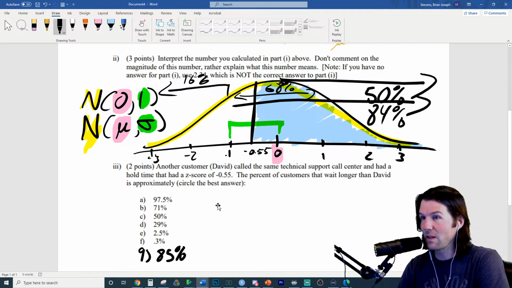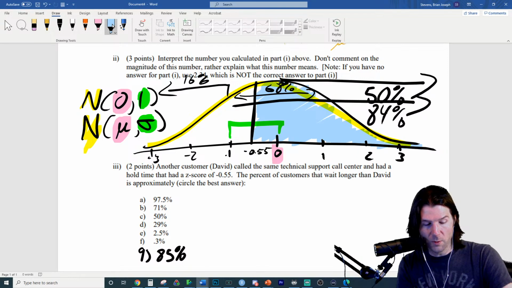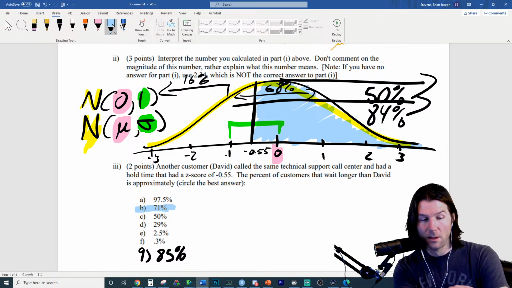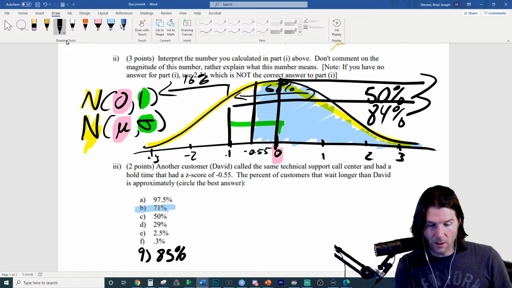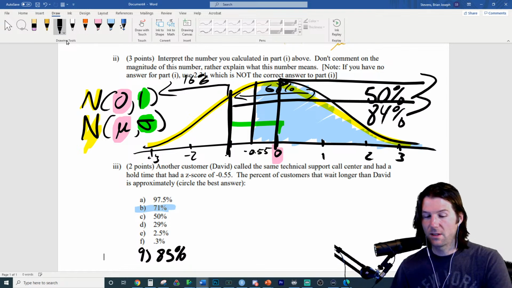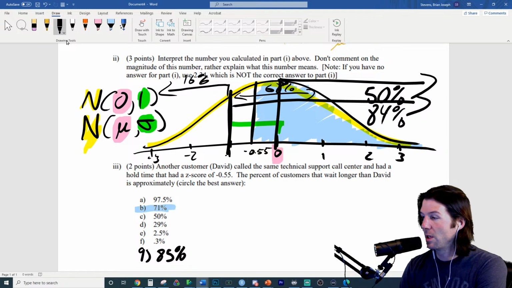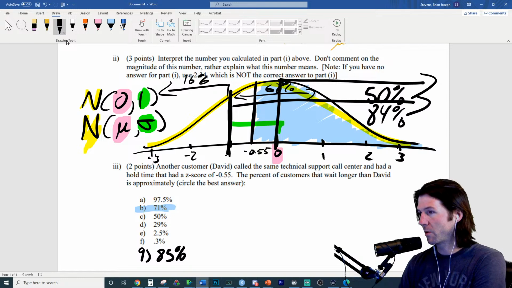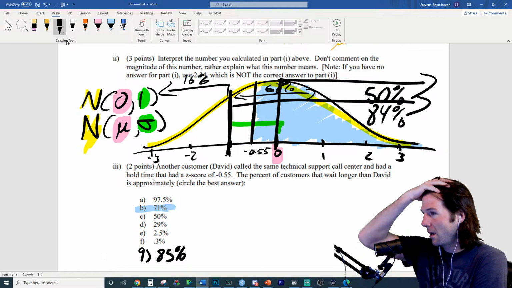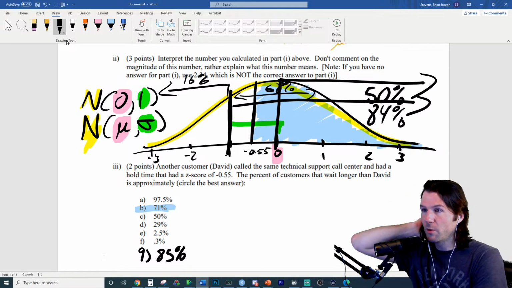So does that make sense that the answer we would choose right here, if anyone's wondering, is going to be 75%? The answer has to be more than 50% and less than 84%. 84% would be too much, and we wouldn't do it if it wasn't multiple choice. Good question right there, Kevin.